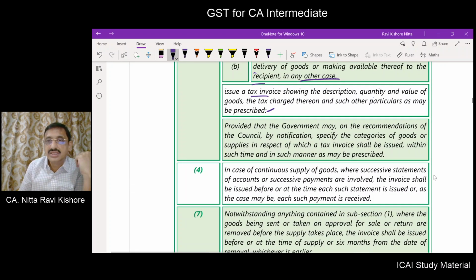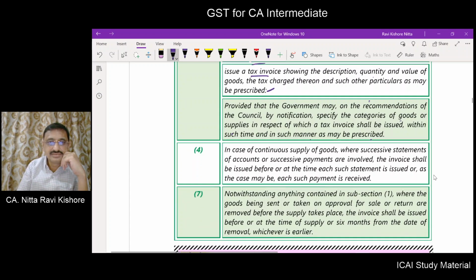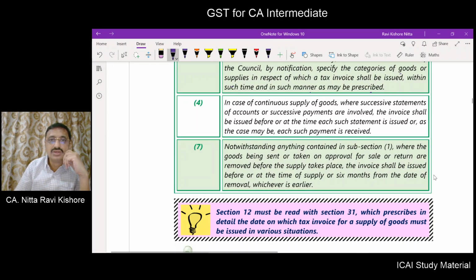Provided the government may, on the recommendation of the council, by notification specify the category of goods or supplies in respect of which a tax invoice shall be issued within such time and in such manner as may be prescribed. Now, where there is continuous supply of goods, where successive statements of accounts or successive payments are involved, the invoice shall be issued before or at the time of each such statement is issued, or as the case may be, each such payment is received.